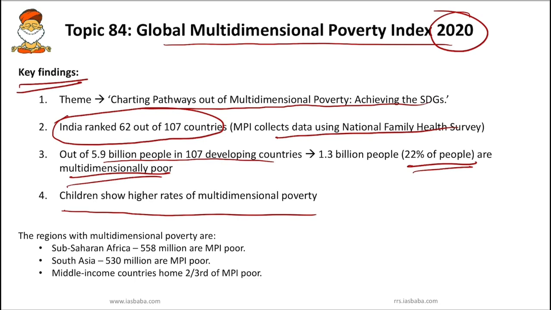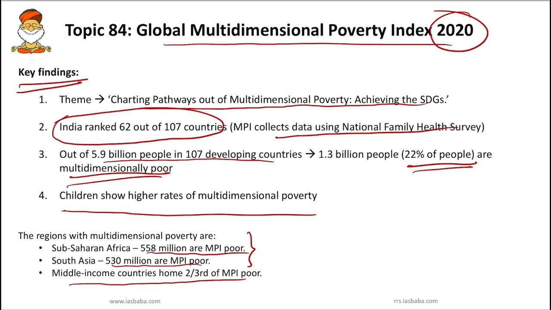The regions with high multidimensional poverty: the first one is sub-Saharan Africa, where around 558 million are multidimensionally poor. South Asia is second, with 530 million under poverty. Middle income countries are home to 2/3 of the MPI poor.